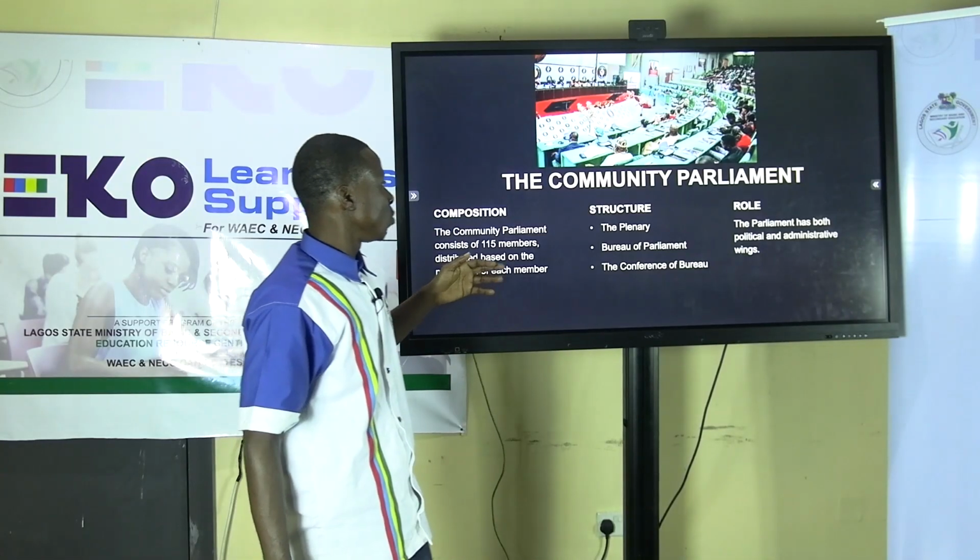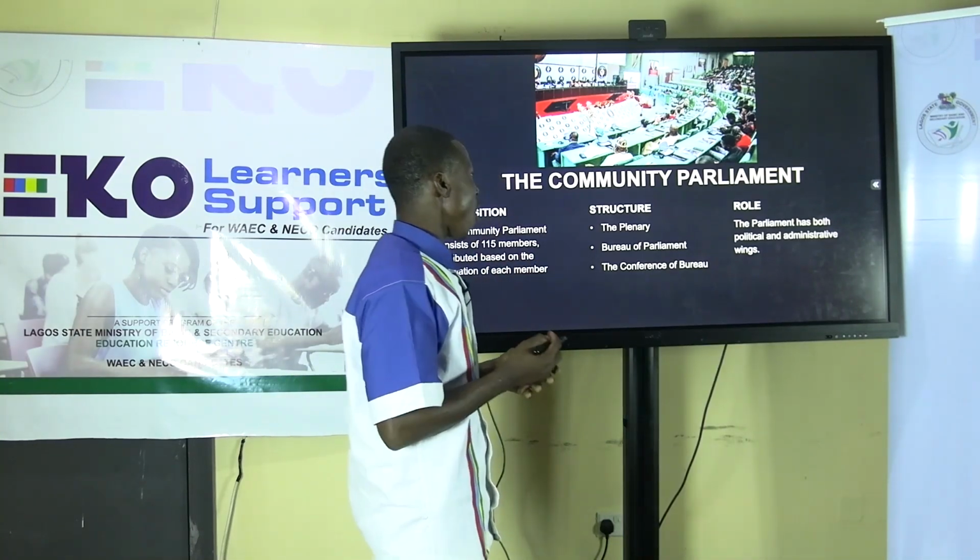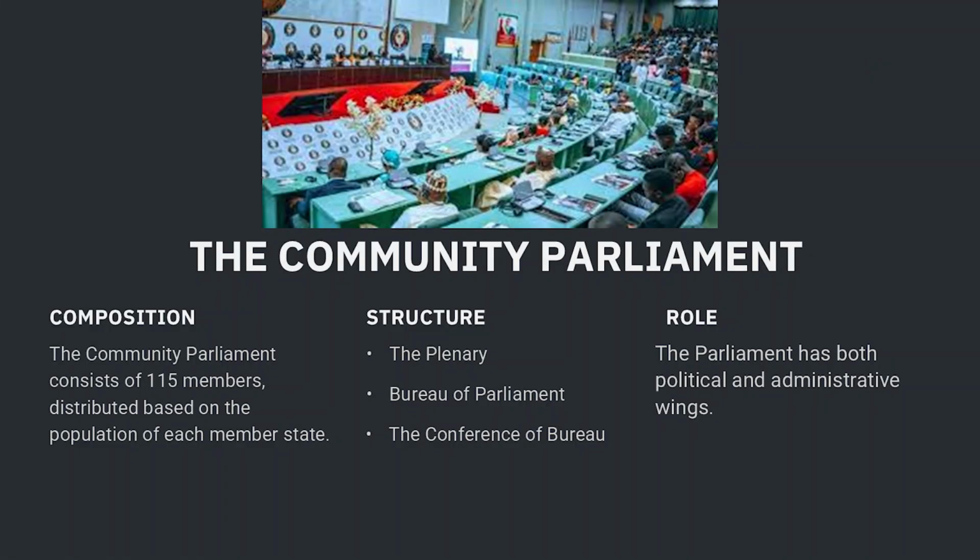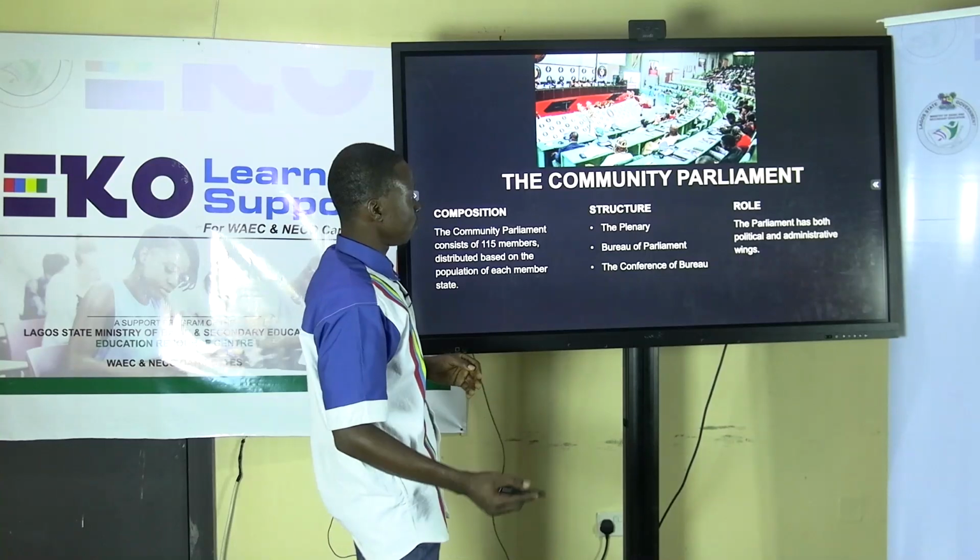Then we look at the role. The role of the ECOWAS parliament is both political and administrative. And the political arms are structured in the plenary, the Bureau of Parliament, and the Conference of Bureau.